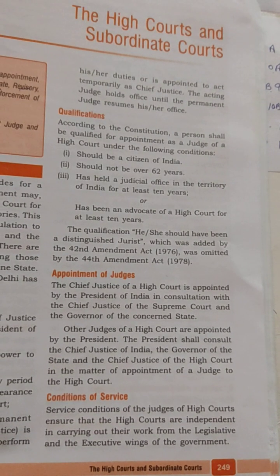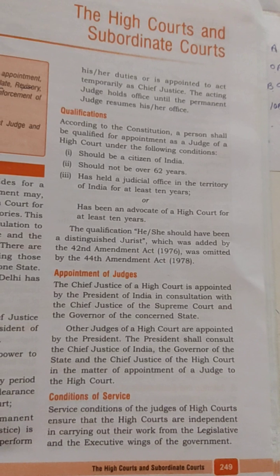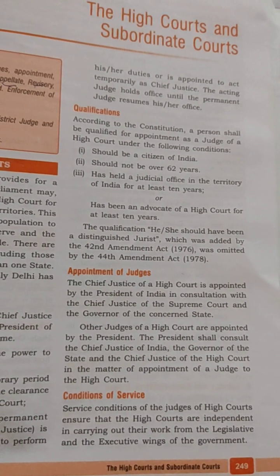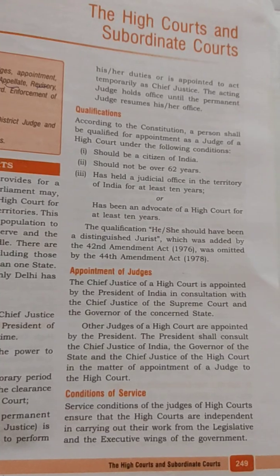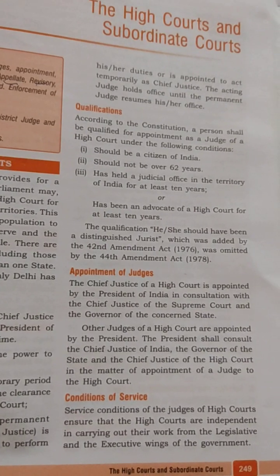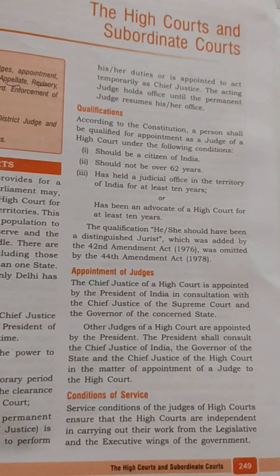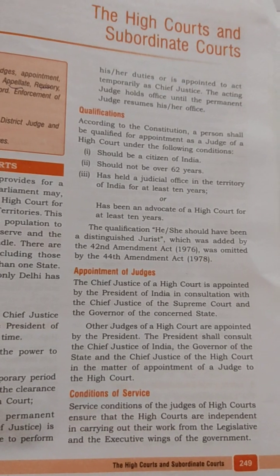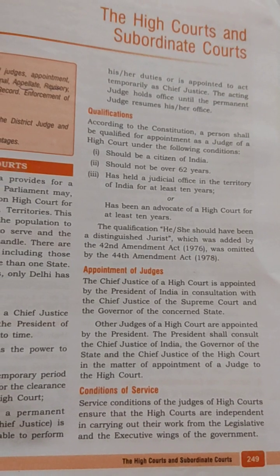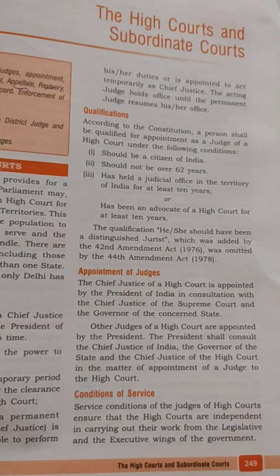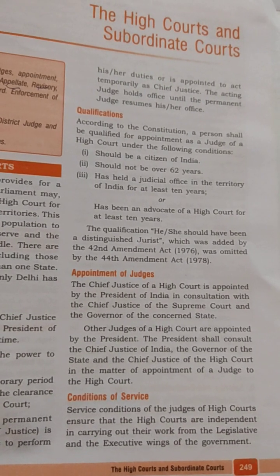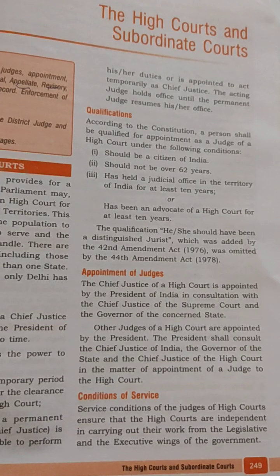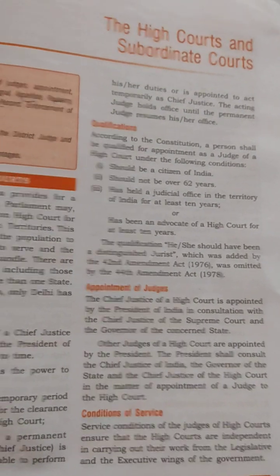But the judges of the High Court are appointed in consultation with the Chief Justice of the Supreme Court and the Governor of the concerned state. In the case of the Supreme Court, the judges are appointed by the President in consultation with the Council of Ministers and the Chief Justice of the Supreme Court. For the High Court, the judges are appointed by the President in consultation with the Chief Justice of the Supreme Court and the Governor of the concerned state. Qualifications.